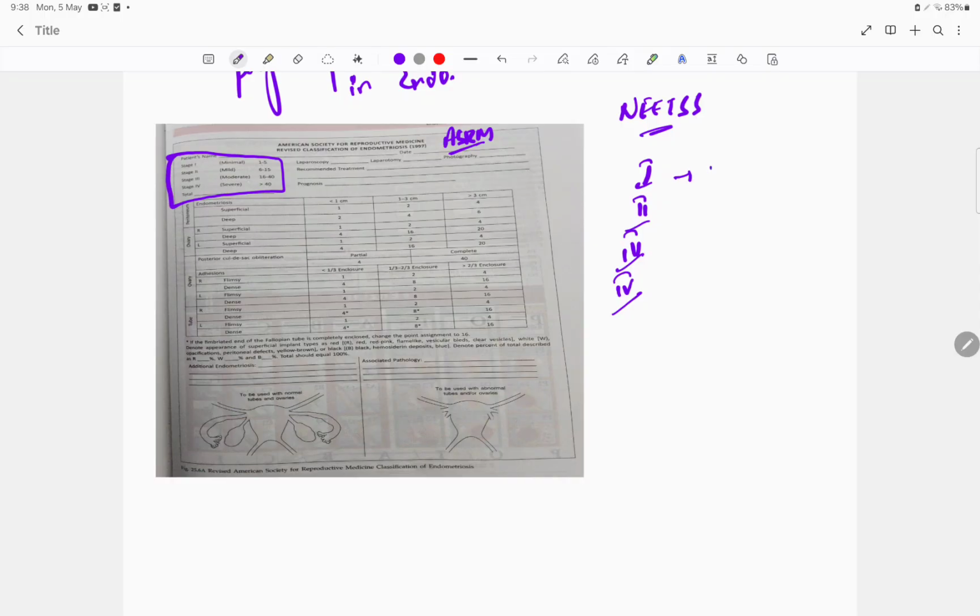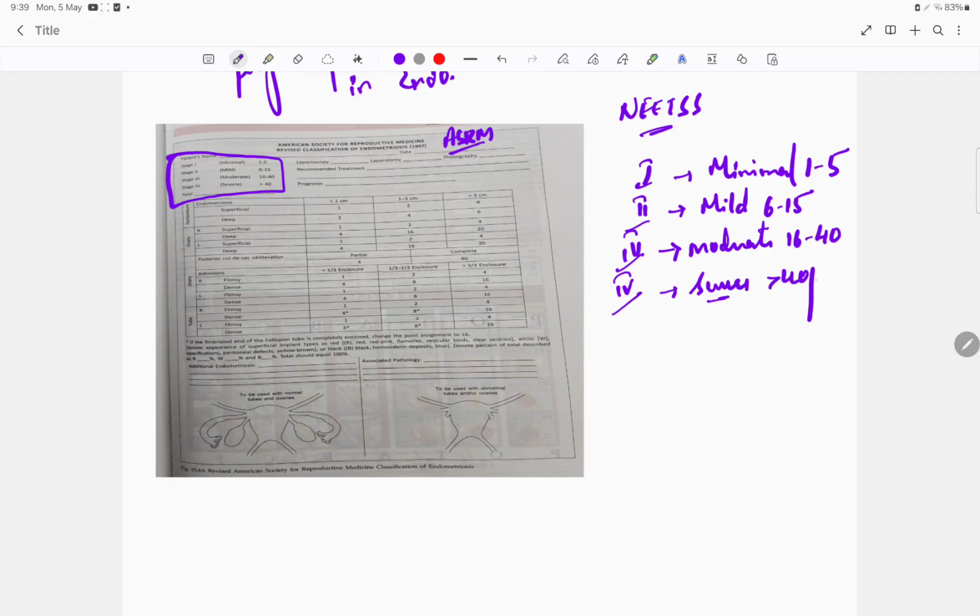Stage 1 is minimal endometriosis. What is the value? It is about 1 to 5 points. Stage 2 is mild endometriosis. Here the value is about 6 to 15 points. Stage 3 is moderate endometriosis. It includes 16 to 40 points. And of course, the fourth one is severe, more than 40 points.